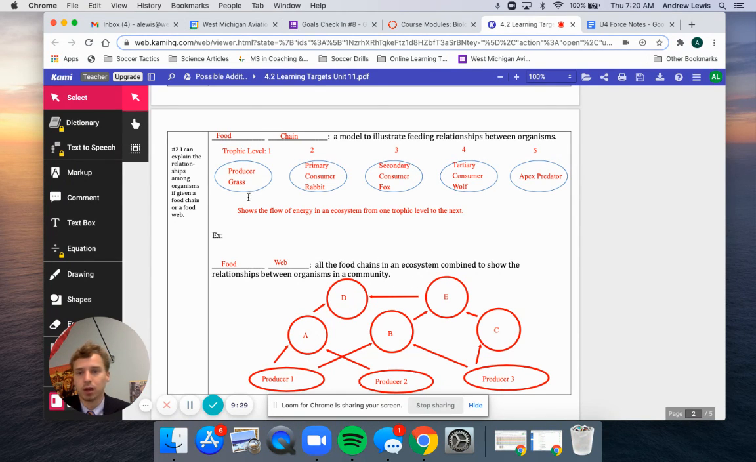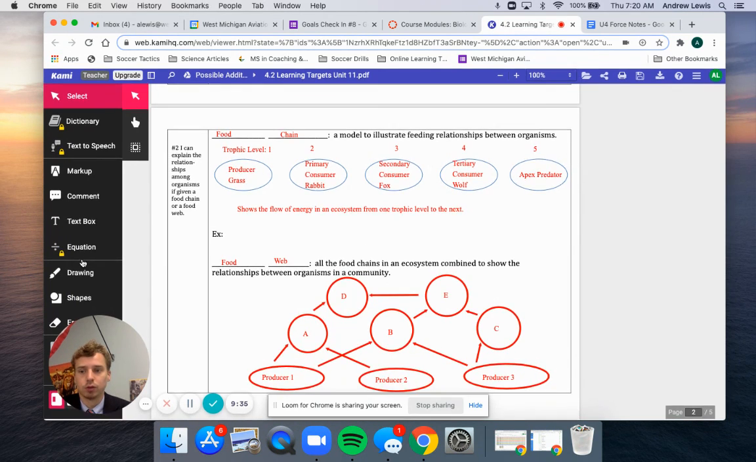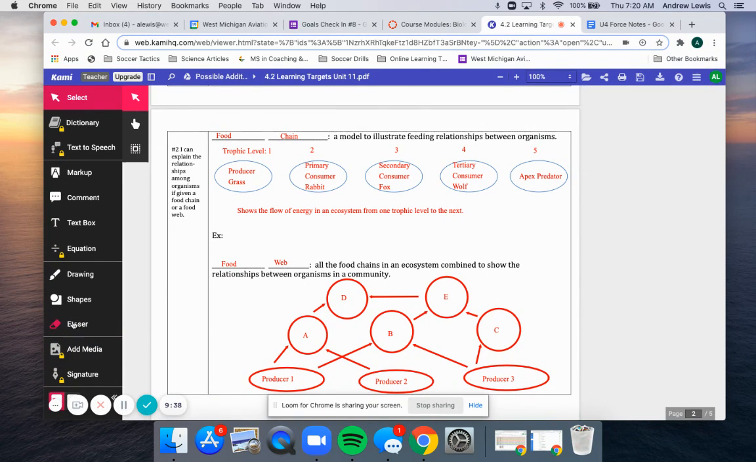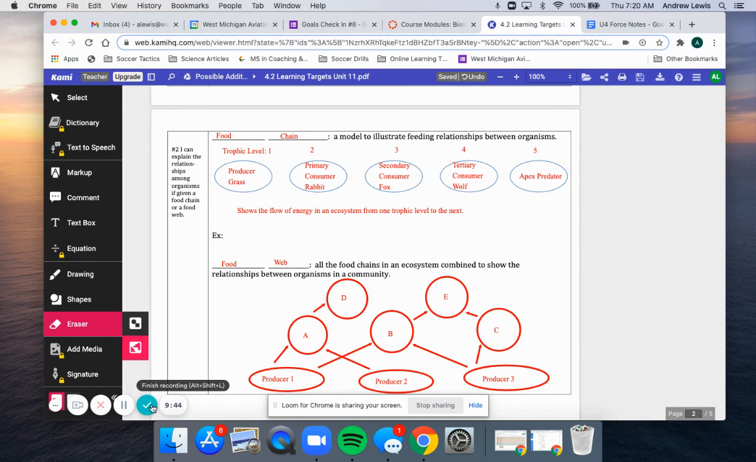And that's why I don't necessarily love food chains. I think food webs are a lot closer to what real life would look like in terms of the complexity of the interactions and the connections between organisms. So hopefully that makes sense.